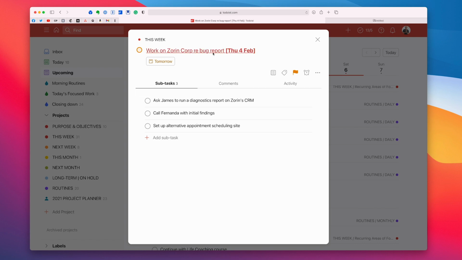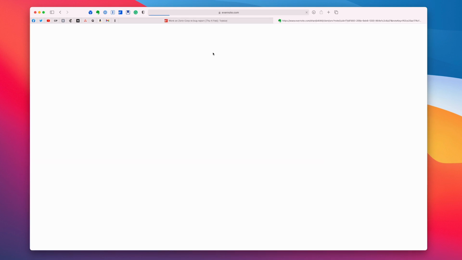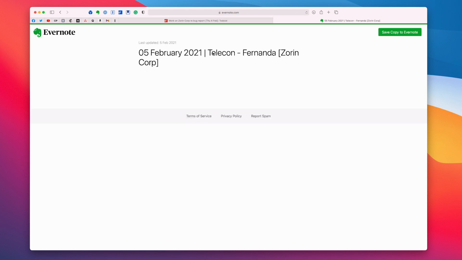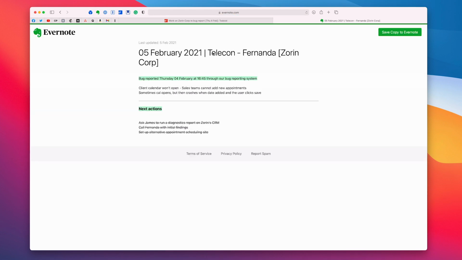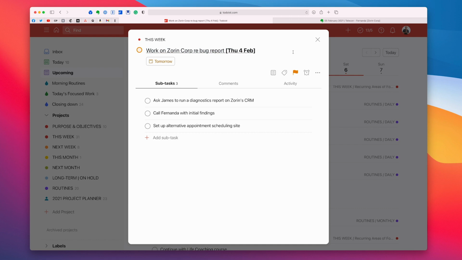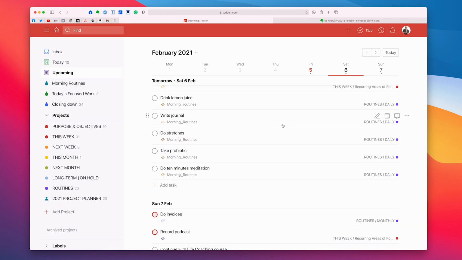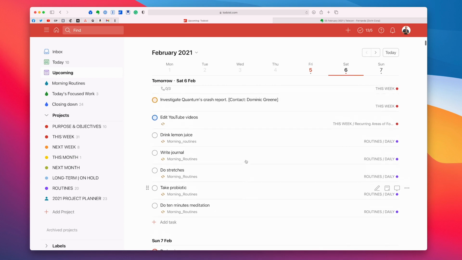Now this is my note. So I just click on that. This is going to open up in Safari, which is not where my Evernote is logged in. But you can see that I've got quick access to my actual note. Now I actually use a different one here normally because I actually use Real. That's my demo account. But anyway, you get the idea. You can actually create links that are going to take you directly to your task.